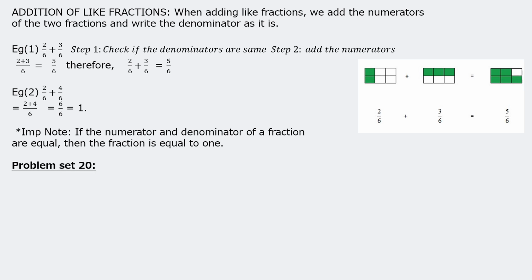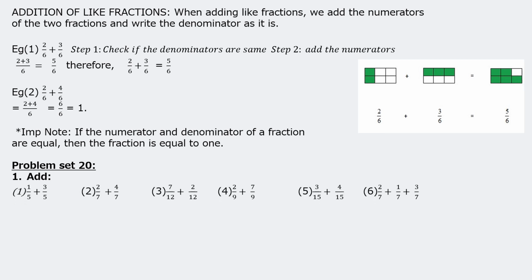Problem set 20. Add. The first sum, look at it, 1 upon 5 plus 3 upon 5. Since the denominator is the same, just add them. 1 plus 3 upon 5, which is equal to 4 upon 5. 2 upon 7 plus 4 upon 7 is equal to 2 plus 4 upon 7, which is equal to 6 upon 7. This is quite easy to understand, children.